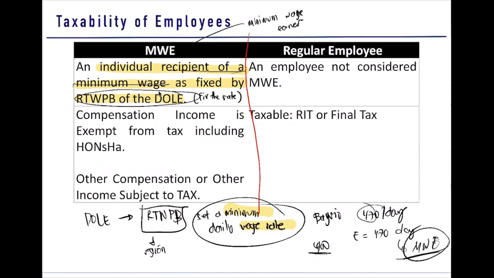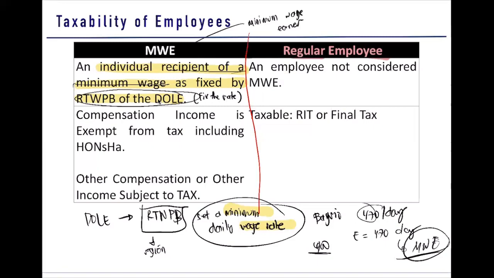Okay? So, that is not allowed. You must be paid, the lowest is the minimum wage. Okay? So, you are MWE if you receive minimum wage. If you are not receiving the minimum wage, you are considered a regular employee.